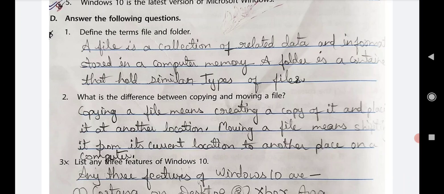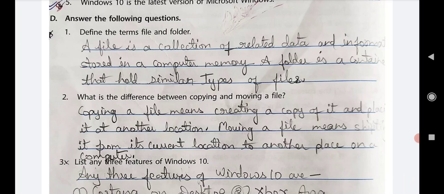After that, question number 2. What is the difference between copying and moving a file? Copying a file means creating a copy of it and placing it at another location.